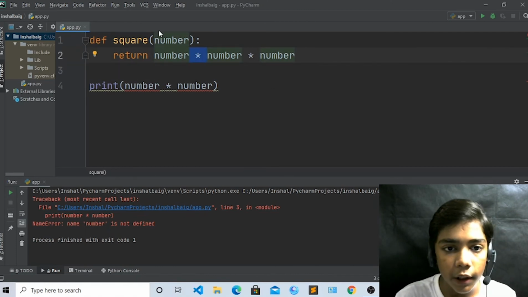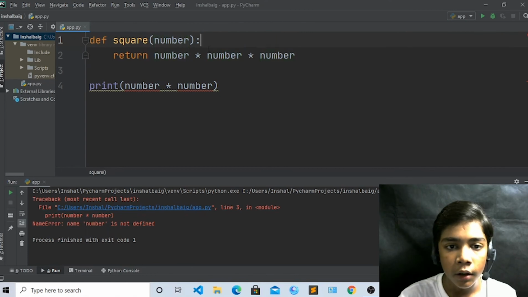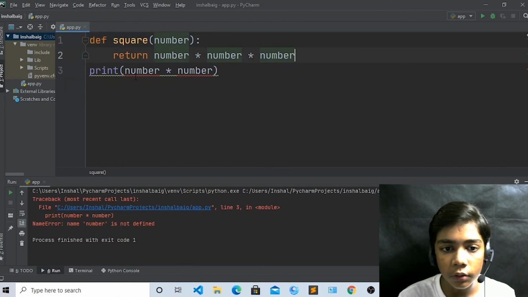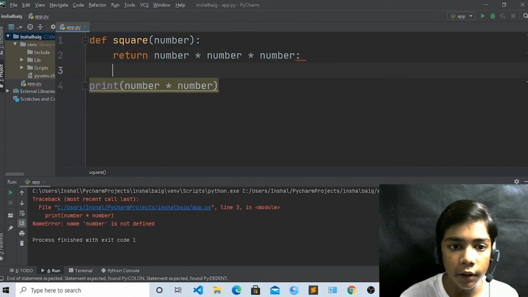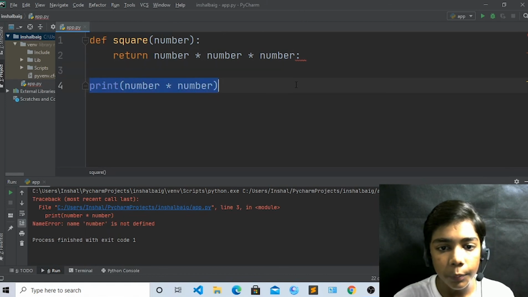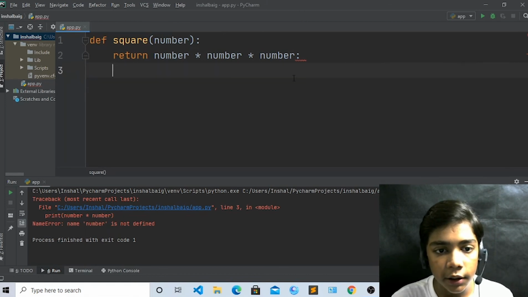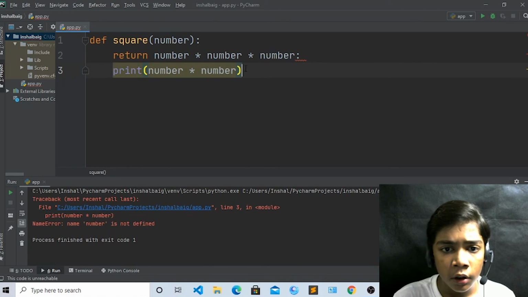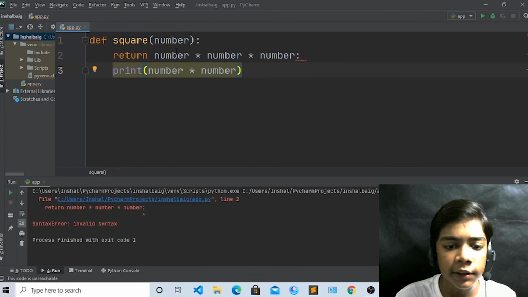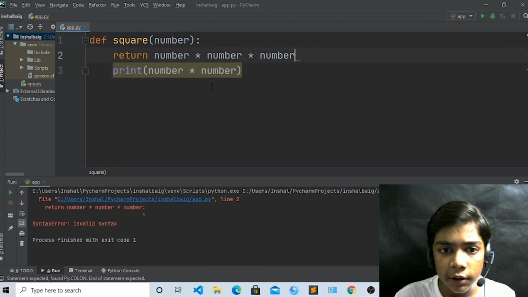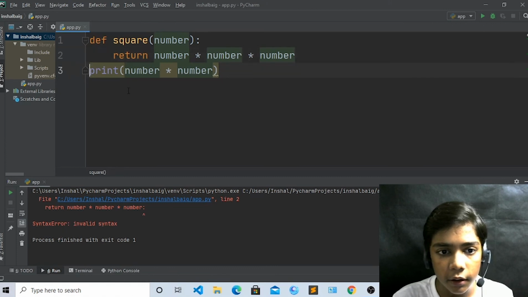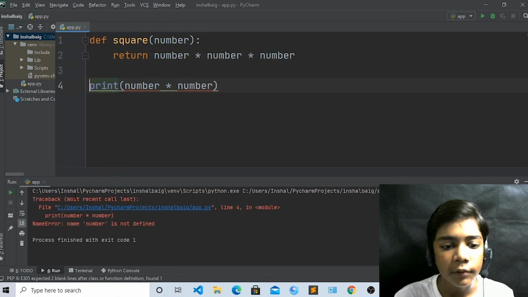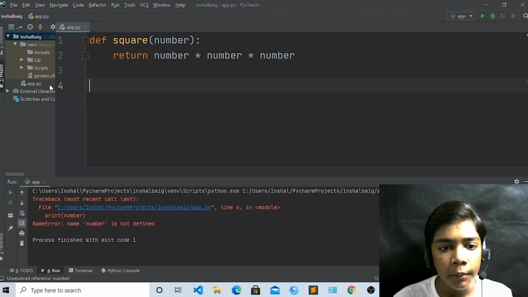Now you have to do def square number. Now come here, and write a colon here. Now just copy this from here, erase it, and now paste it. Now run it. So you can see this is again a syntax error. Number is not defined. You have to erase it, and print number is not defined.